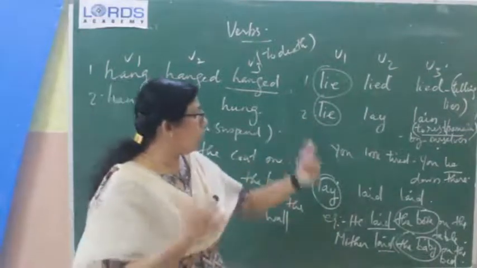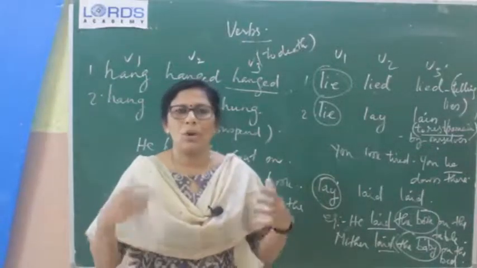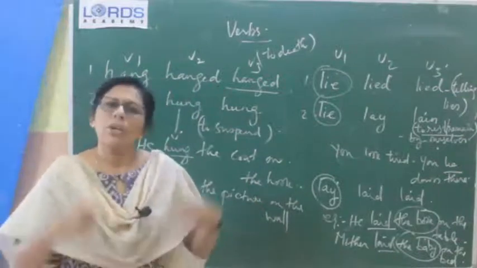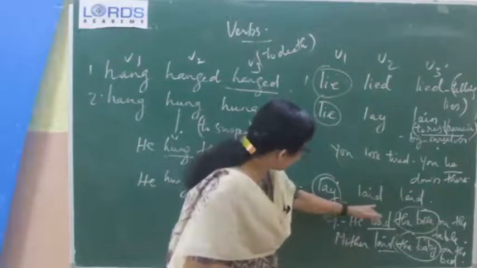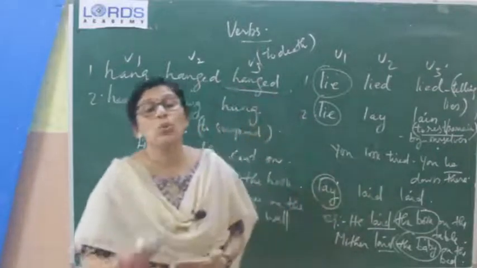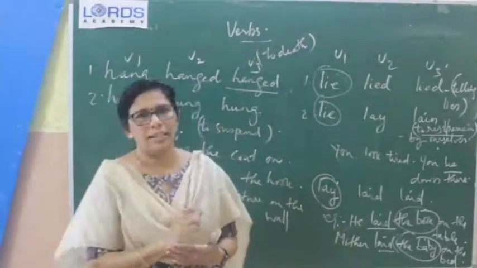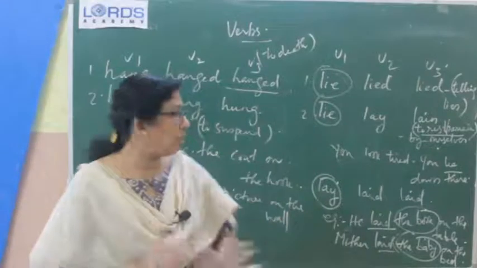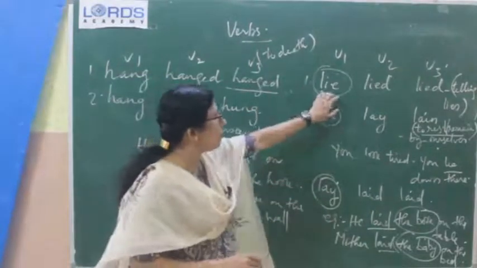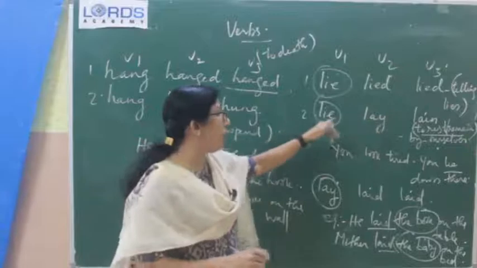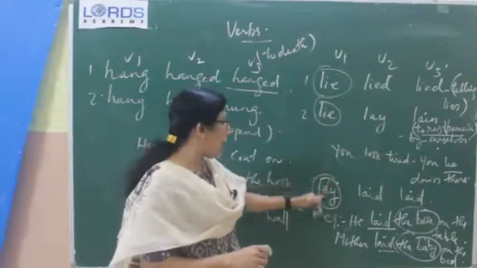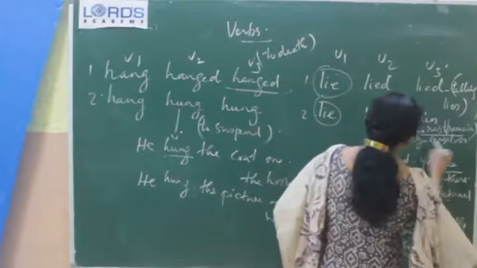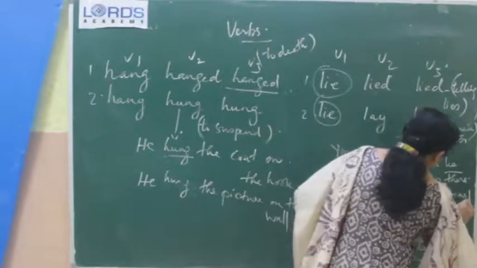But the other one is that you look tired, so you lie down by yourself. Nobody will take you to the bed and make you lie on the bed, because you are a grown up. And when this set comes, it means somebody is doing it for you. An external force is needed. Always after this laid, an object will be placed there. Understood? So, these three should not get confused. First one, telling lies. Second one, to rest or remain, lie, lay and lain. And third one, lay, laid, laid means external force. This one is by ourselves; here external force is needed.